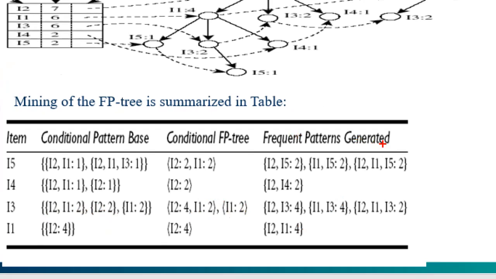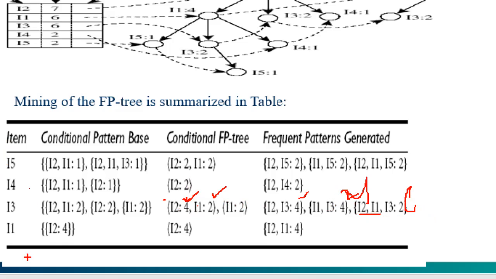But once I'm generating a frequent pattern, I2, I3, the support count equal to 4. Then I'm attaching I1, I3. Now the support count is 2. I am attaching now I2, I1, I3. So I2 is having a support count 4, and I1 is having a support count. If two different items in the same path have different support counts, we have to take the minimum one. So 2 is added here. Now I1 equal to 2 will be attached here, so 2 becomes 4. I1, I3 equal to 4.